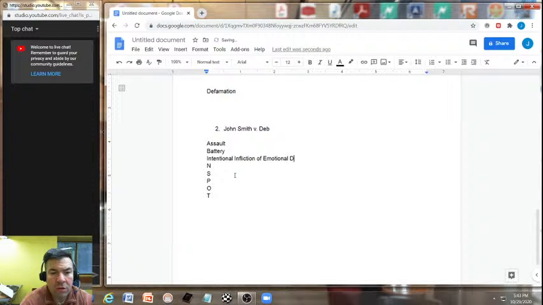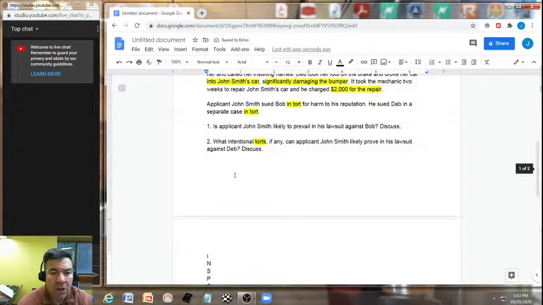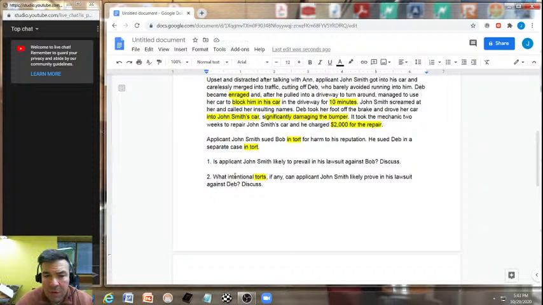Of emotional distress. What about running into the car? Trespass to chattel. Absolutely, trespass to chattel. What about the conversion for not only running into the car, significantly damaging the bumper, and which took the mechanic 2 weeks to repair the car, and $2,000 later?